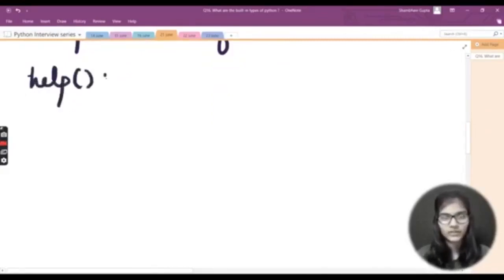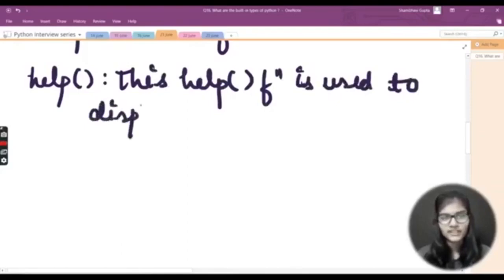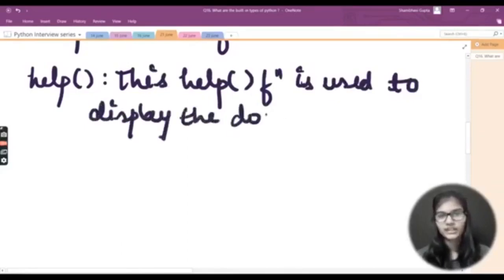So help comes first. Now I'll let you know that this help function is used to display the documentation string.